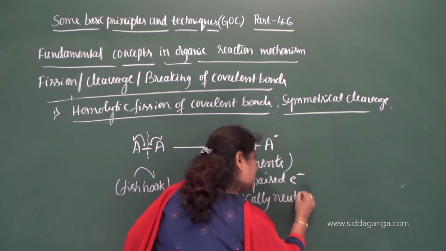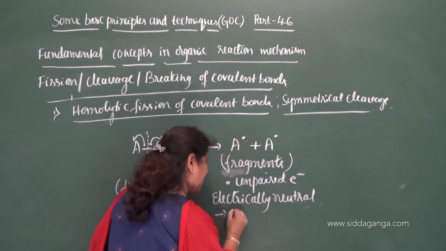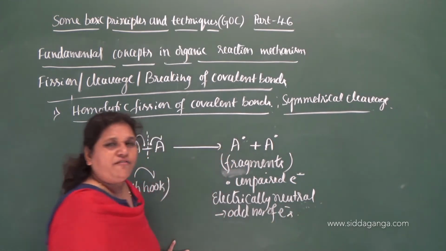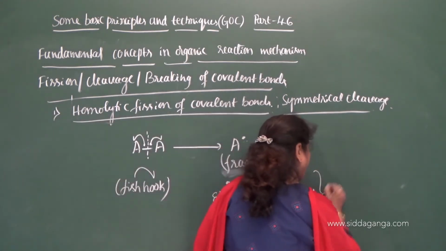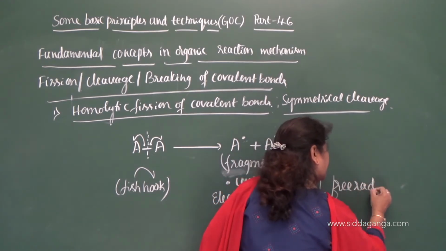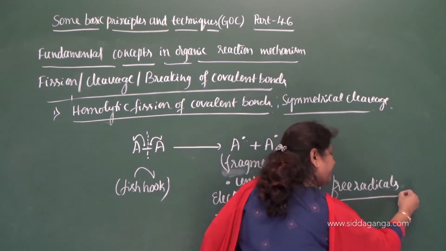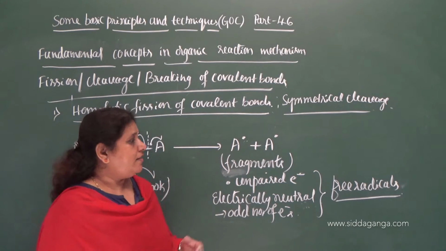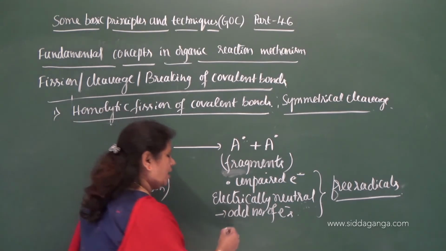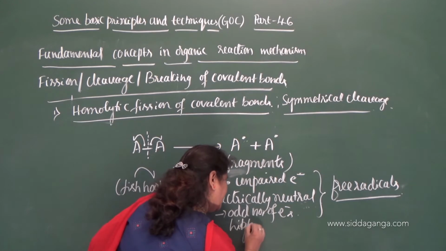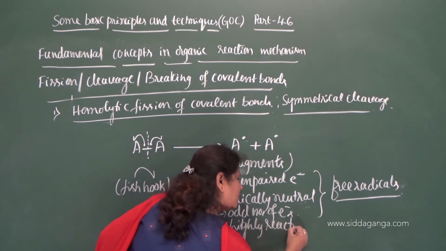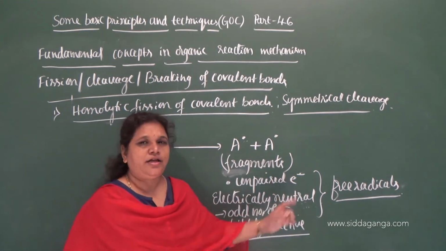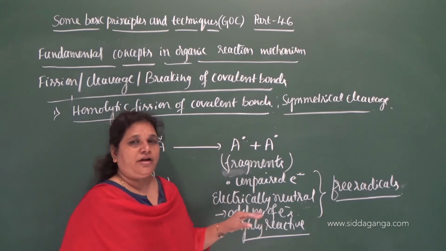Electrically neutral species containing an odd number of electrons, and therefore they are called free radicals. They always contain an odd number of electrons. They are electrically neutral and highly reactive. So please remember this: they are highly reactive, electrically neutral, and have an odd number of electrons.